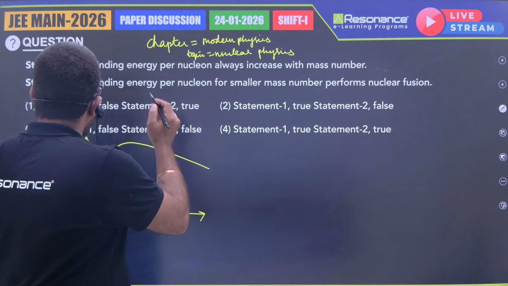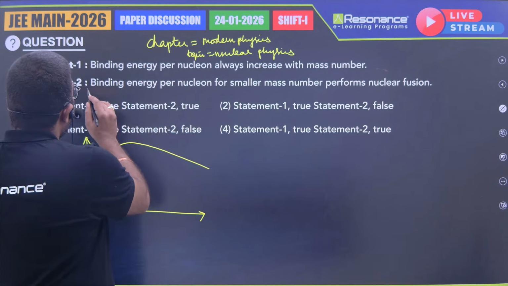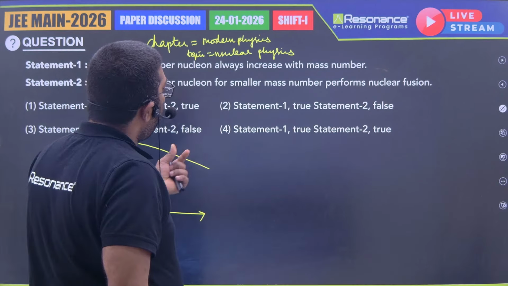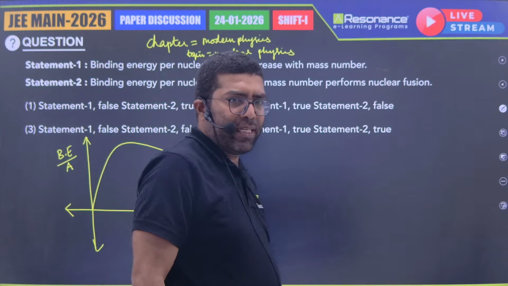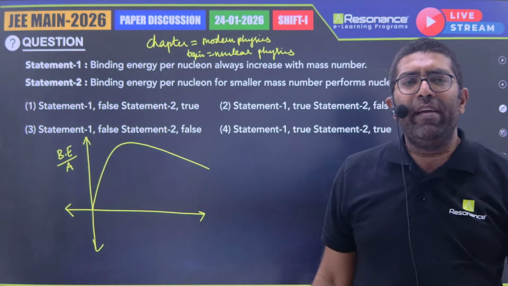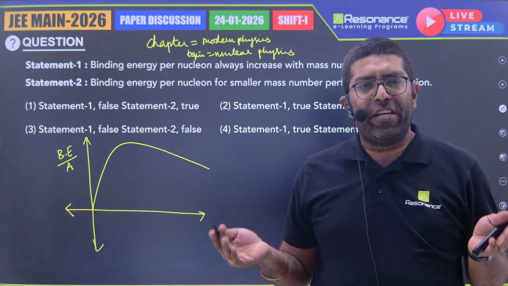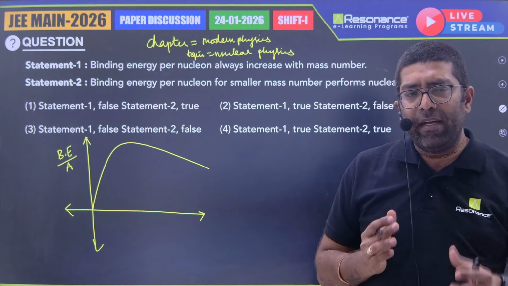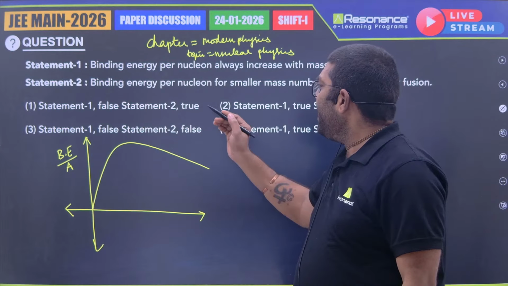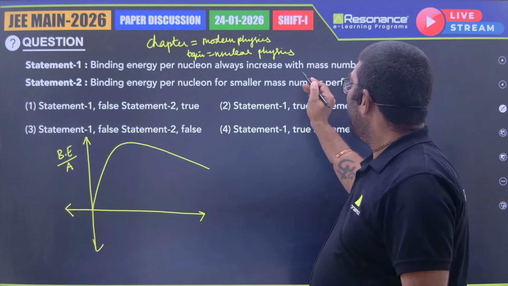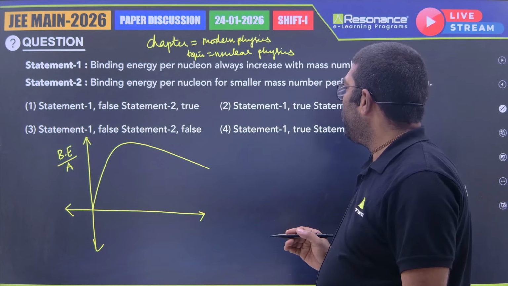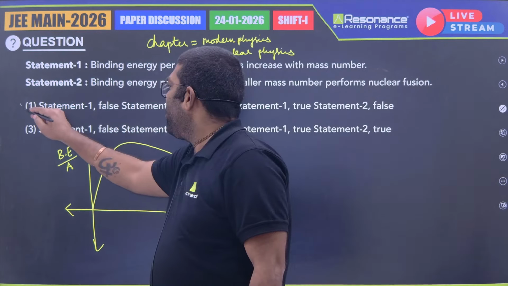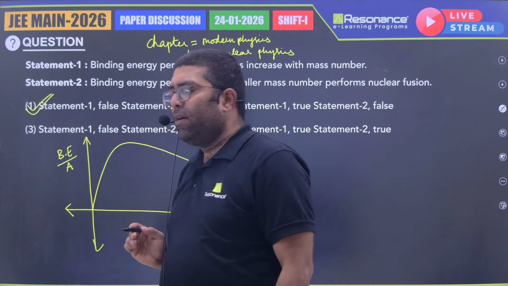So statement 1 is false. And statement 2, if you are seeing, binding energy per nucleon for smaller mass number performs nuclear fusion. That is correct. So always heavier nucleus performs fission reactions, and smaller nuclei will perform fusion reactions. So statement 1 is false, statement 2 is true. So option 1 will be the correct answer.